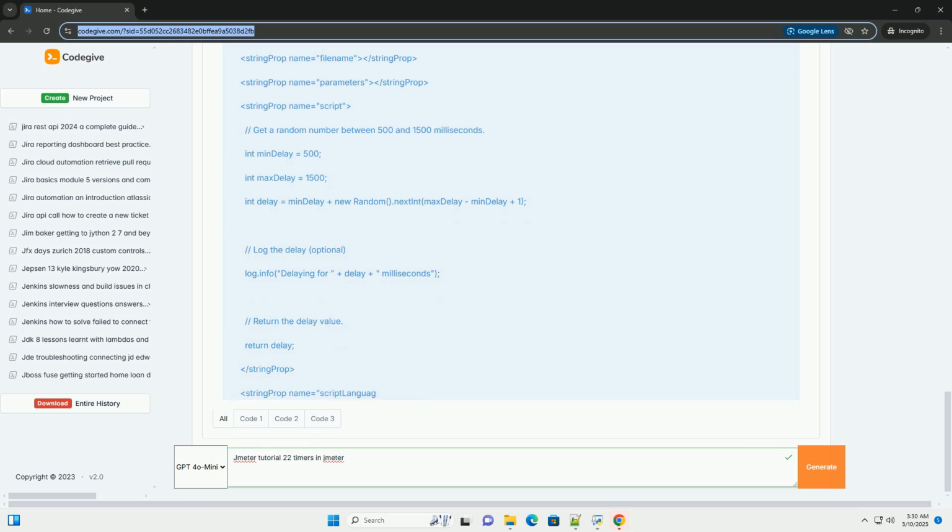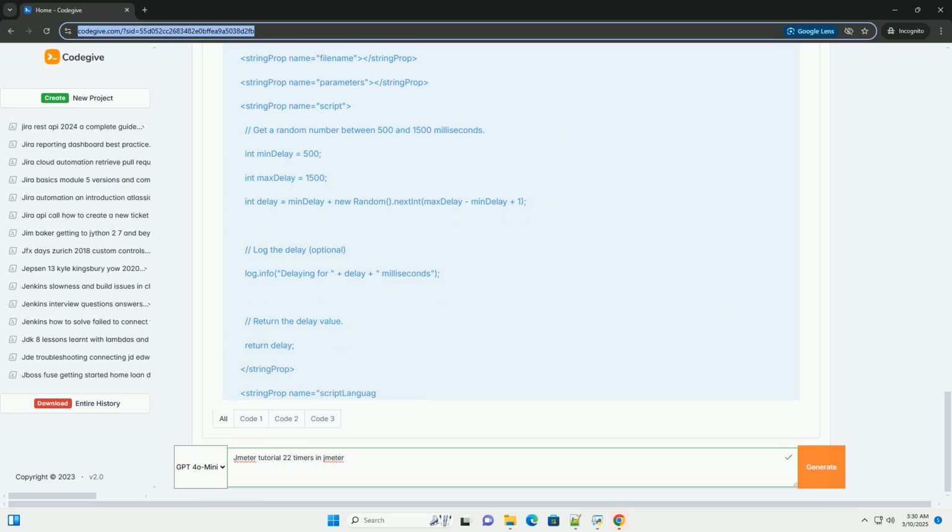Example, building a realistic load test scenario. Let's create a scenario that combines different timers to simulate a user browsing a website. 1. Thread group. Number of threads: 100, simulating 100 concurrent users. Ramp up period: 10 seconds, users gradually start over 10 seconds. Loop count: 10, each user performs the actions 10 times.